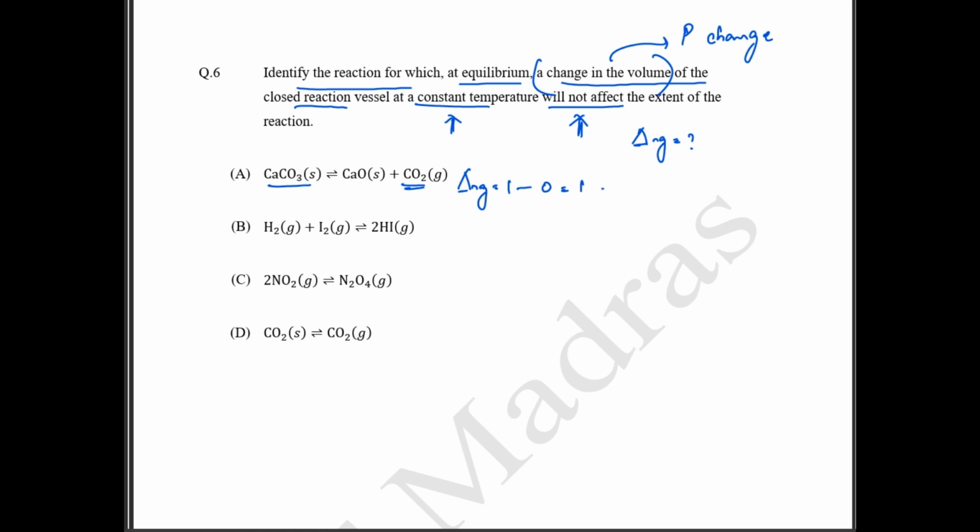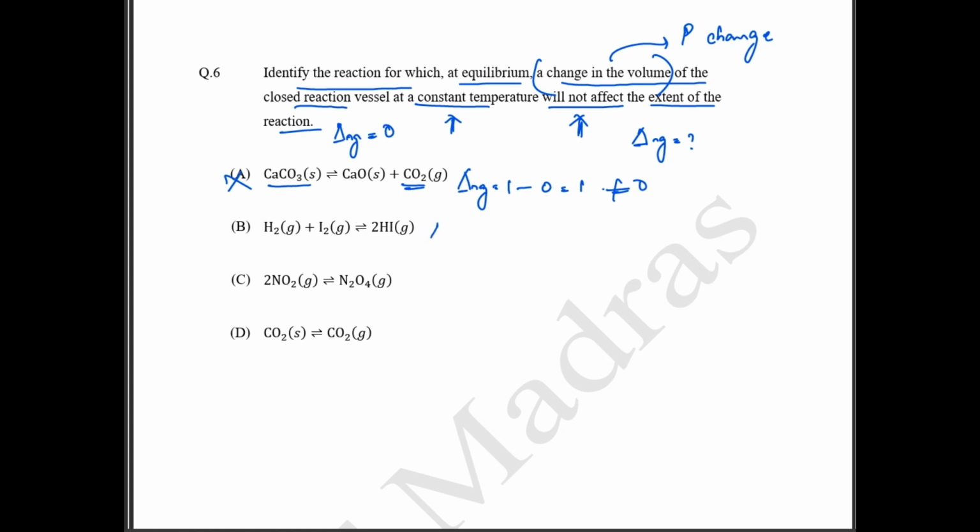And if the extent of the reaction is not affected, then your del ng should be equal to 0. But this is not equal to 0, so option A is not the correct answer.